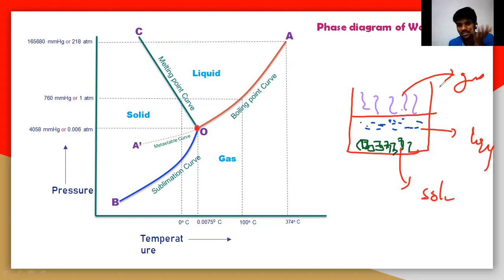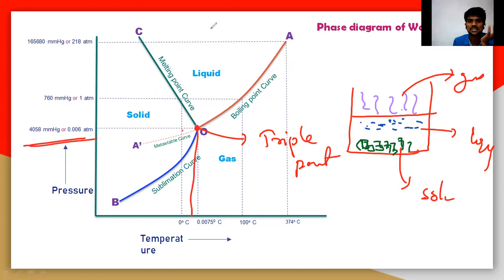So what is that particular point? The point which is called the triple point. It is called the triple point because three phases exist at that particular point. At the triple point, the pressure and temperature are 4.058 mmHg, or 0.006 atmospheric pressure, and 0.0075 degrees Celsius.